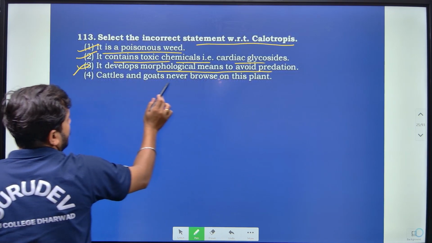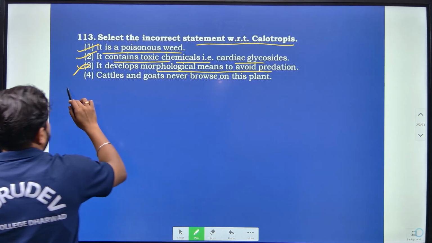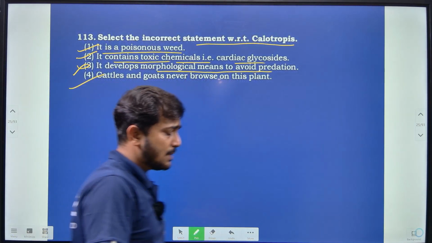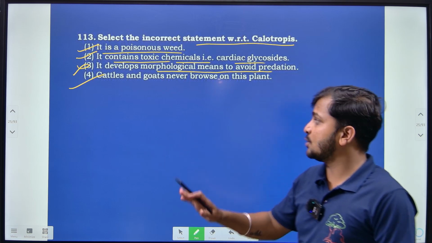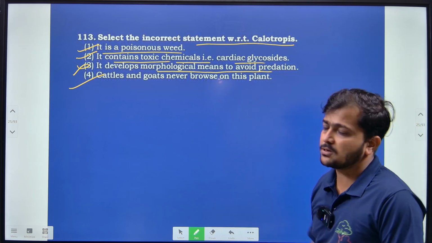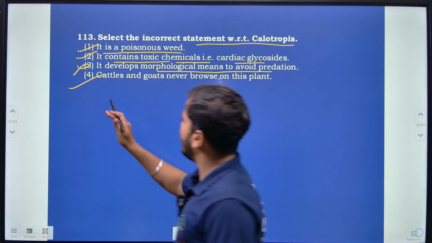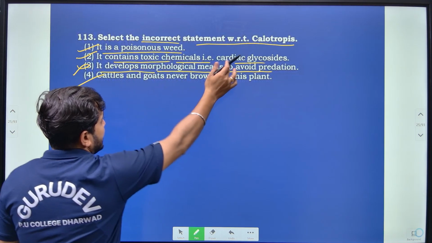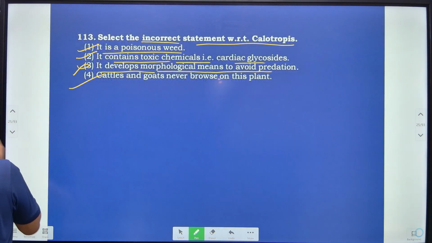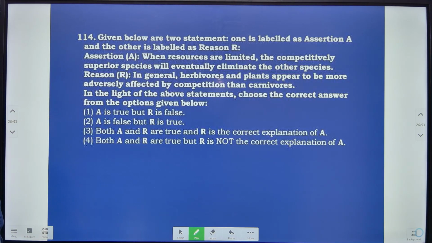Then cattle and goat never browse onto this particular plant, yes. It won't change the morphology, but instead it produces a chemical substance so that it can avoid the browsing animals, right? So option 3 is correct according to that, because they are asking the incorrect statement with respect to the calotropis. There will not be any morphological changes, right?